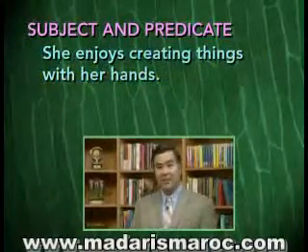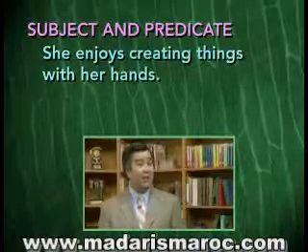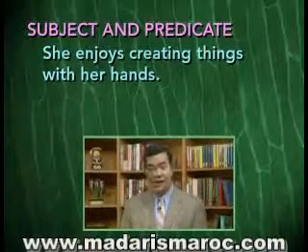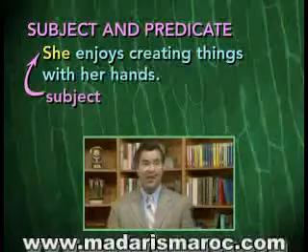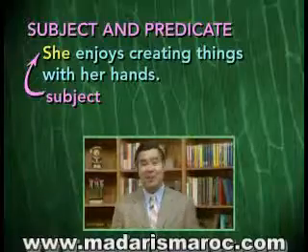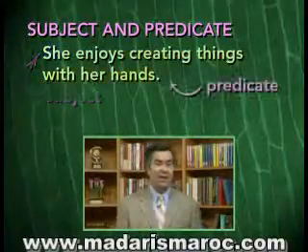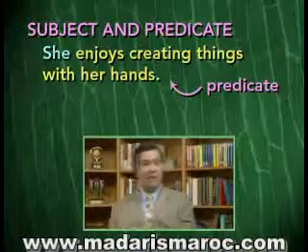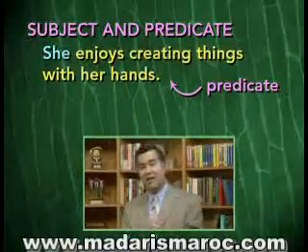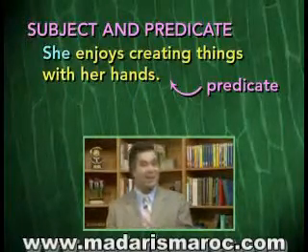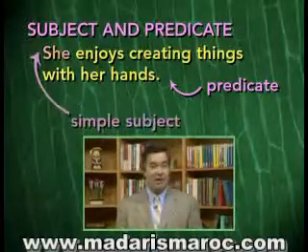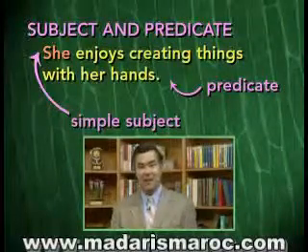Let's take a look at another example. She enjoys creating things with her hands. Can you identify the subject in this sentence? In this case, the subject is only one word long, she. That word all by itself tells us who or what the sentence is about. All the rest of the sentence is the predicate. It tells us what the subject is or does. The rest of the sentence, enjoys creating things with her hands, tells us something about what the subject does. The subject, she, one word long, and therefore the subject and the simple subject are exactly the same.